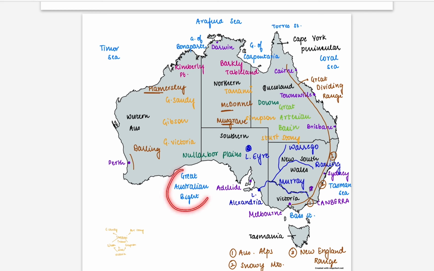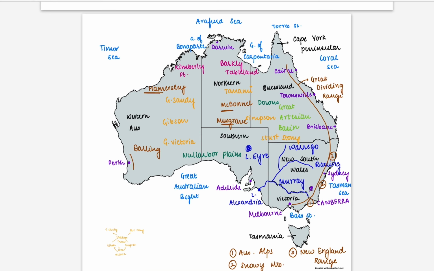The Great Australian Bight, Timor Sea, and Arafura Sea. The various gulfs and straits include Gulf of Bunaparte, Gulf of Carpathia. The straits are Bass Straits, which separates the mainland Australia and Tasmania, and the Torres Straits, which separates Cape York Peninsula and the Papua New Guinea region.